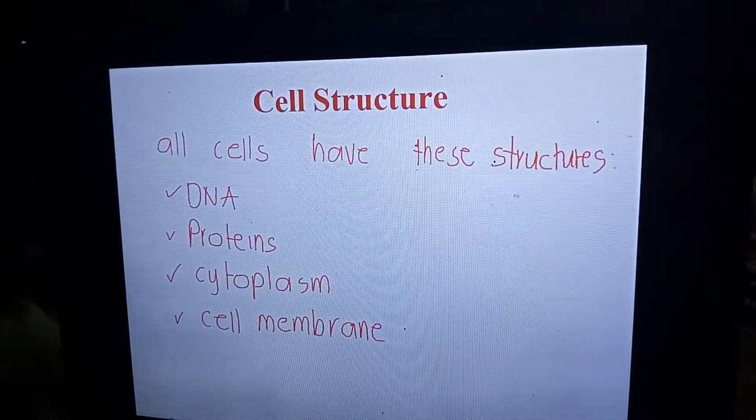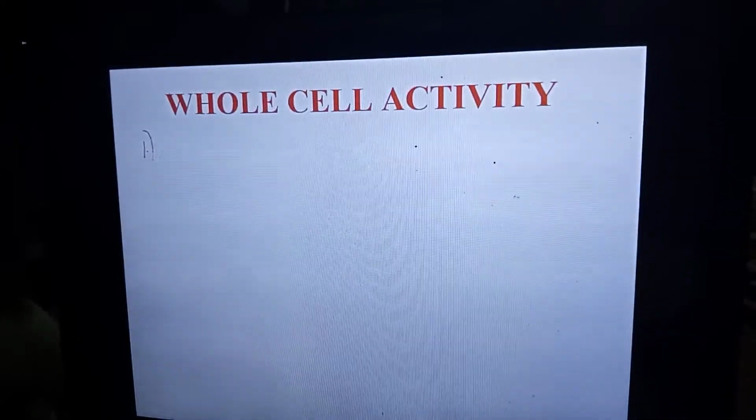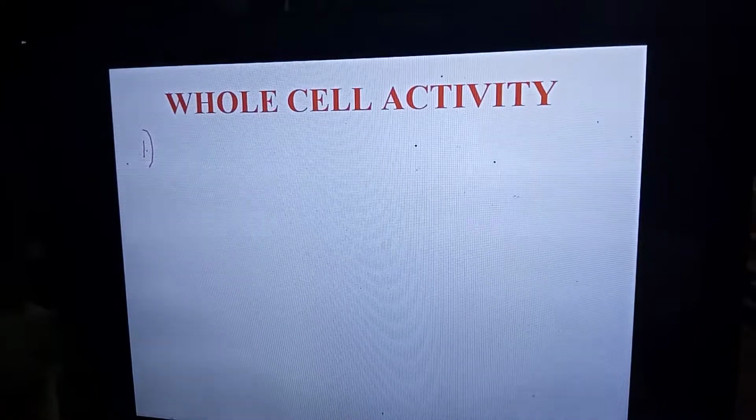The whole activity of your cell: this is just an overview. What determines the characteristics of your cells?